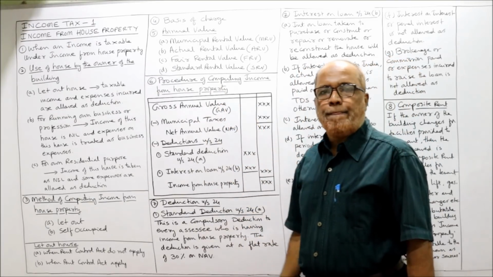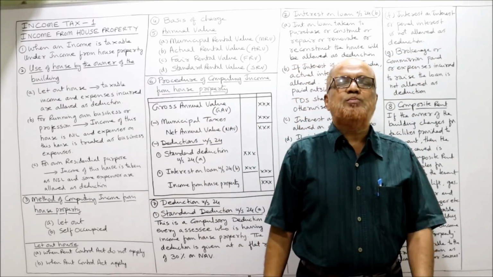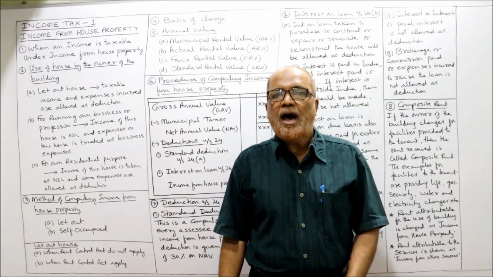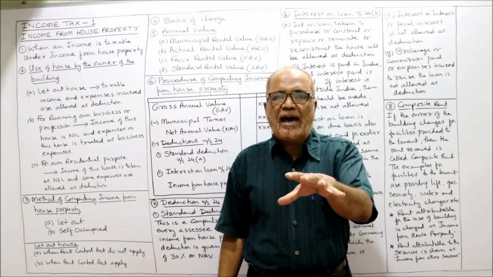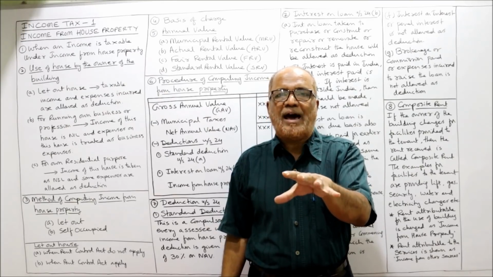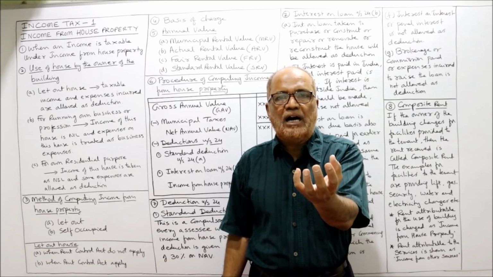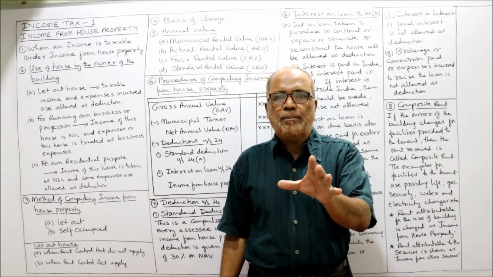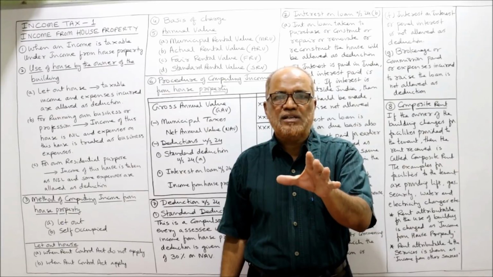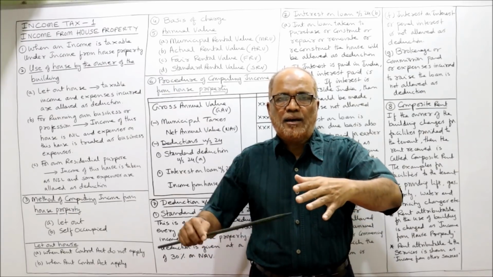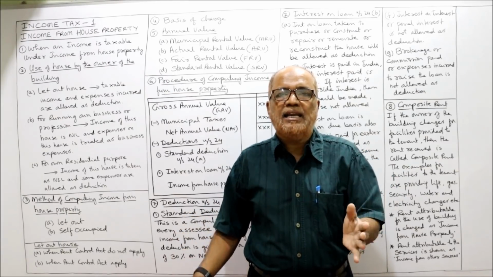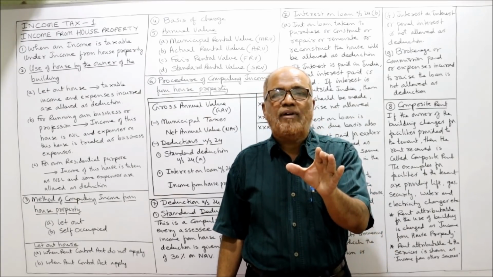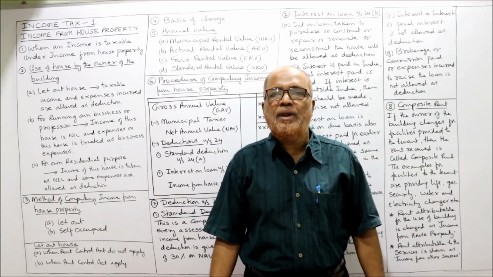Now, annual value. The income from house property will be calculated on the annual value of the property. Annual value means the reasonable value which a property will earn in that particular area. What is the reasonable rent that property will earn in that area? That is called annual value. So first of all, we require annual value for computing the income from house property.